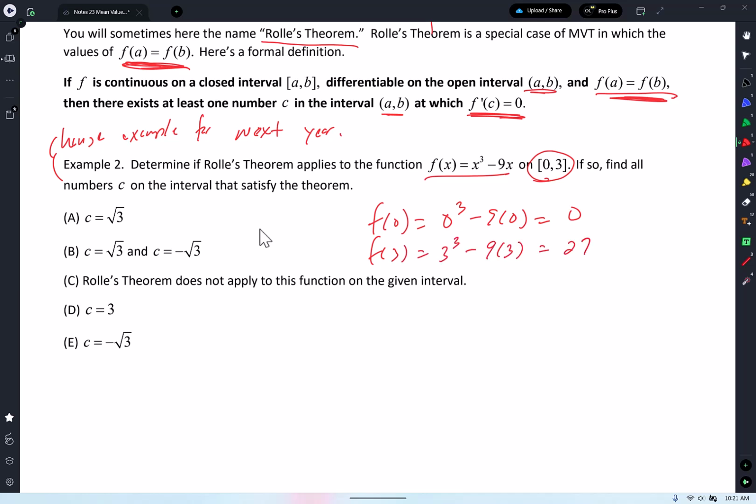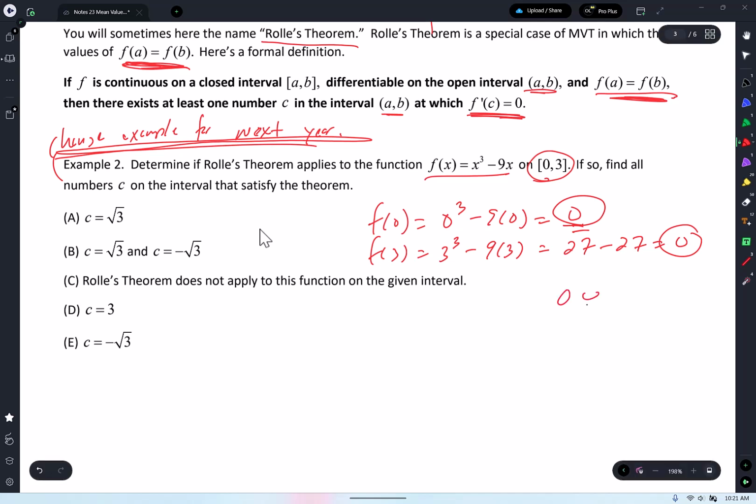So you get 27 minus 27. So I get 0. And like I said, this is a bad example. I'm going to change it for next year, but I stole this from UH. I don't want you to think that just because it equals 0, the rate of change is 0 because we're going 0 minus 0. But it could have been a different number besides 0. As long as the outputs are the same, Rolle's theorem would have applied.